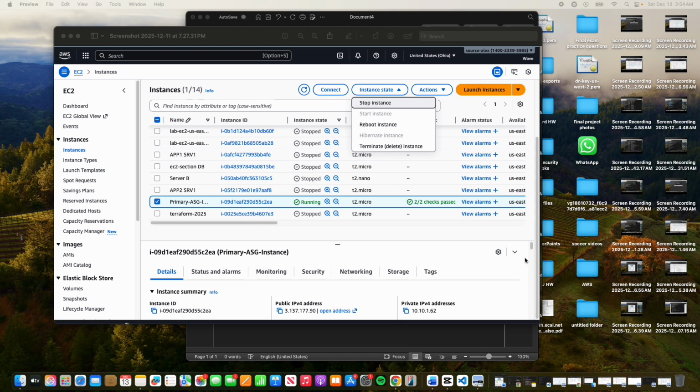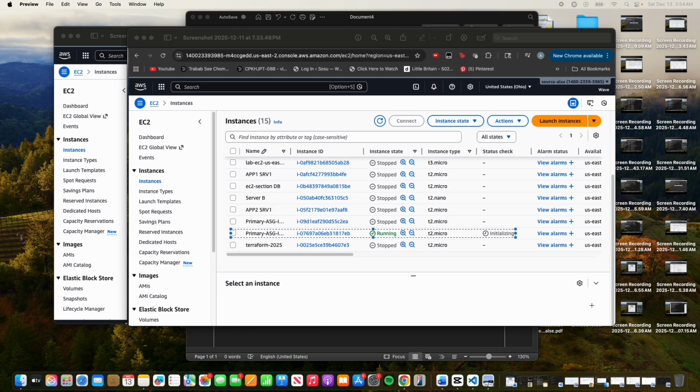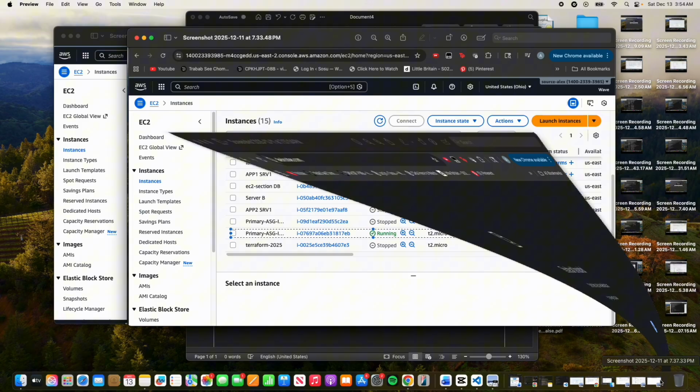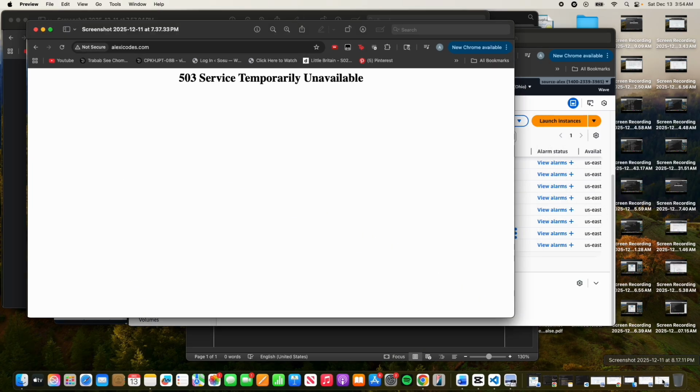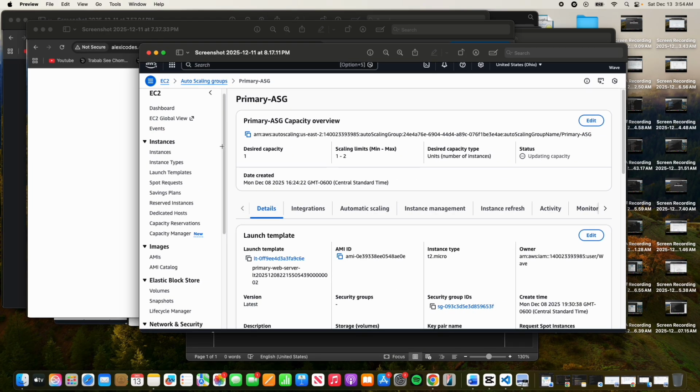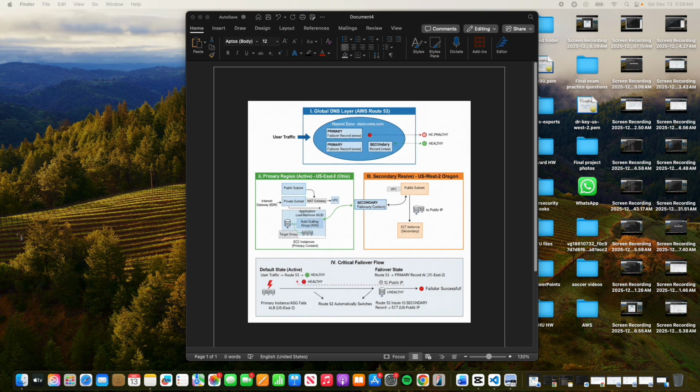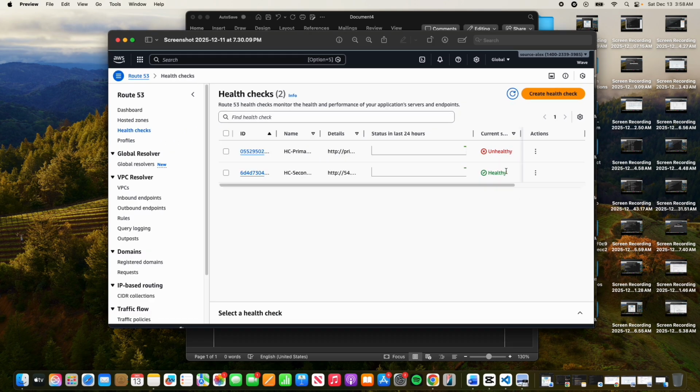Initially, simply stopping the instance failed because the auto scaling group immediately replaced it. The necessary workaround was to temporarily edit the primary ASG and set both the minimum capacity and desired capacity to 0. This effectively disabled the auto-healing mechanism. With the ASG disabled, stopping the last instance successfully forced the ALB's health check to fail.